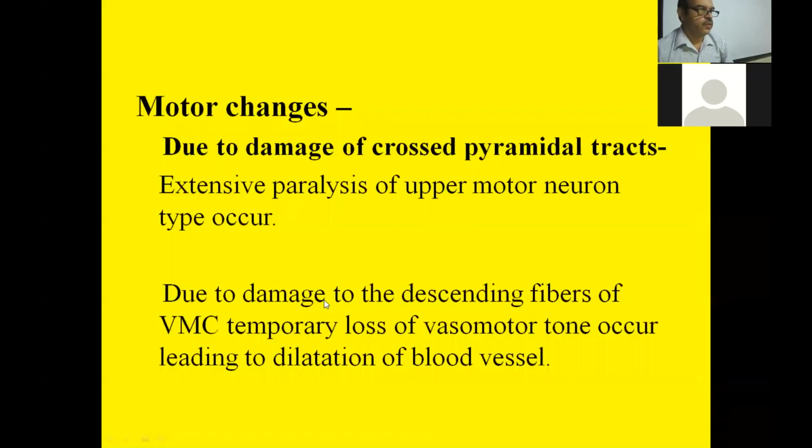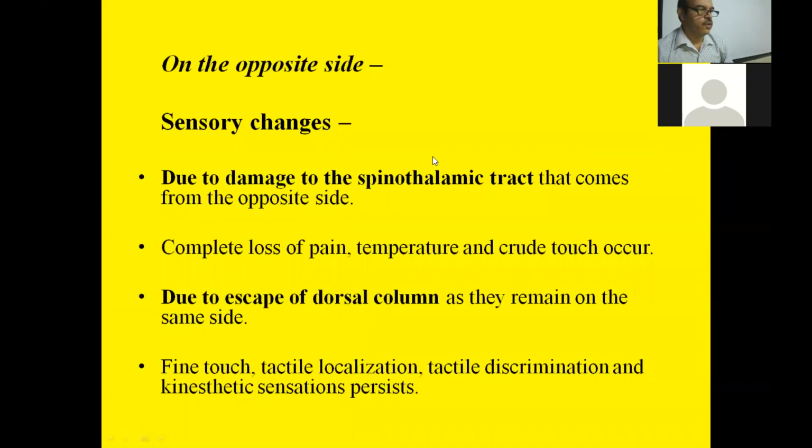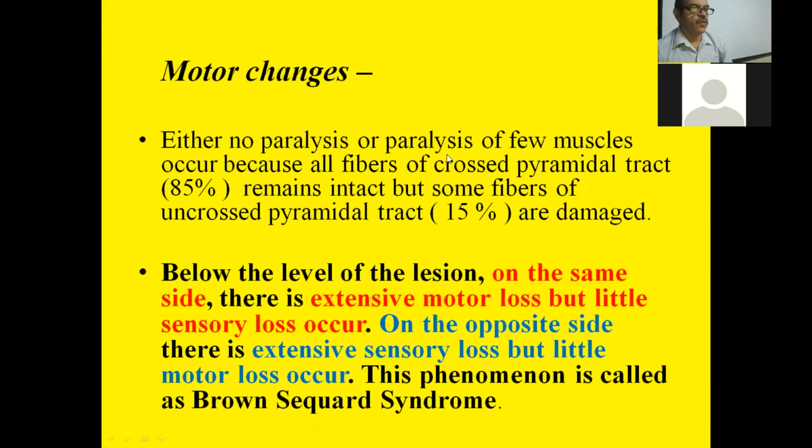So you can see the motor changes due to damage on the opposite side. There is no paralysis because all the fibers of the crossed pyramidal tract, 85%, remain intact, and some of the fibers of the uncrossed pyramidal tract, 15%, are damaged. So there will be either no paralysis, or little paralysis, or paralysis of a few muscles.